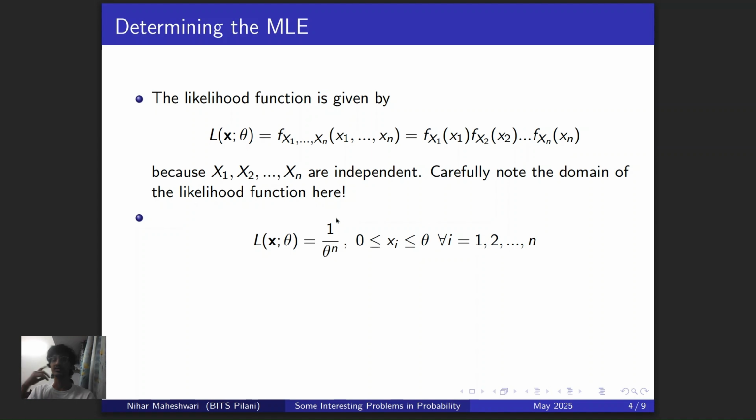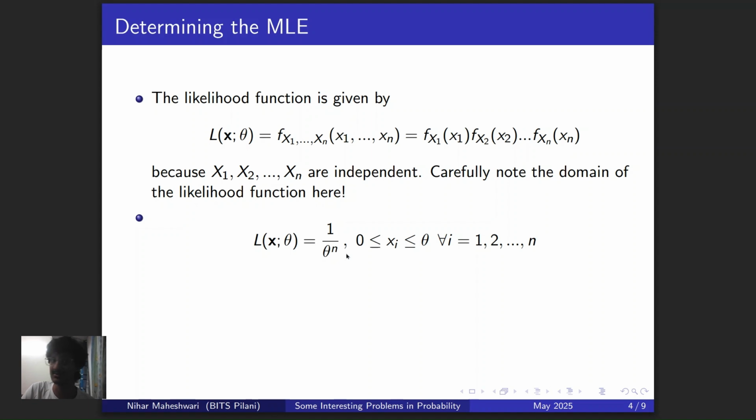So now what you do usually here is that you differentiate this and then you set it equal to 0. Now here's the problem. When you differentiate this, you're going to get minus n divided by theta raised to power n plus 1. And then when you try setting that equal to 0, you get theta equals infinity, which does not make any sense. Right. So let's try to just analyze what this function behaves like.